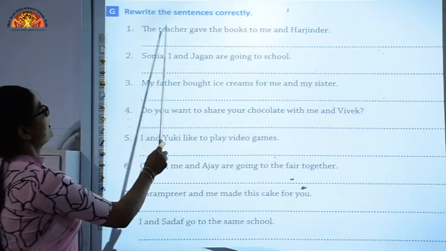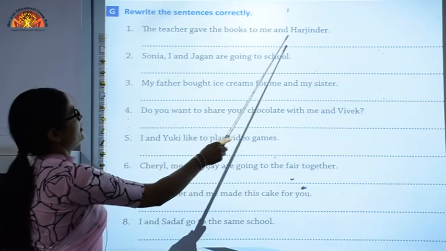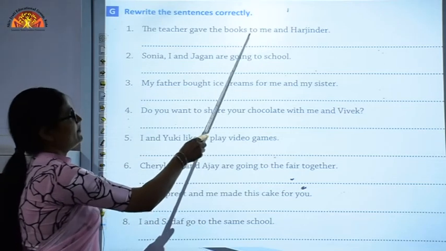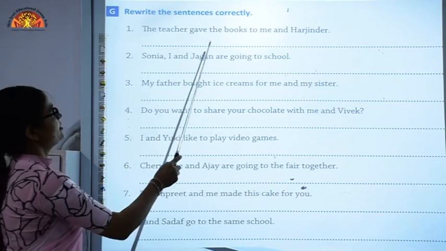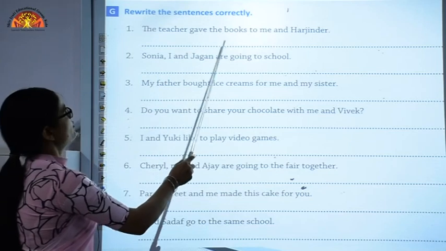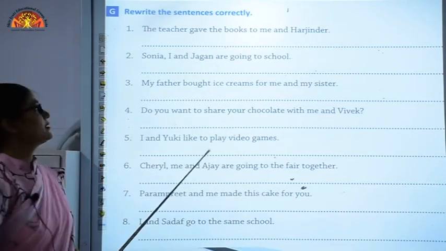Let's see, rewrite the sentences correctly. The teacher gave the books to me and Harjinder. Harjinder is the name of a person, so it will come first and me will come later. So the correct sentence will be, the teacher gave the books to Harjinder and me. This will be the correct sentence.